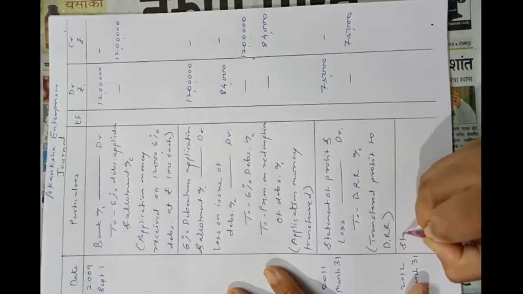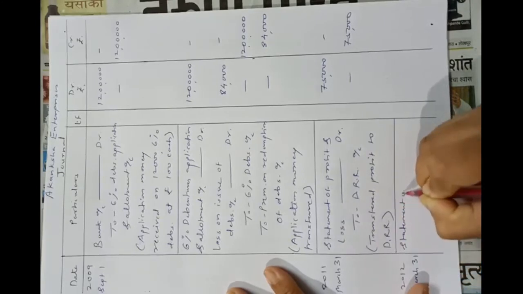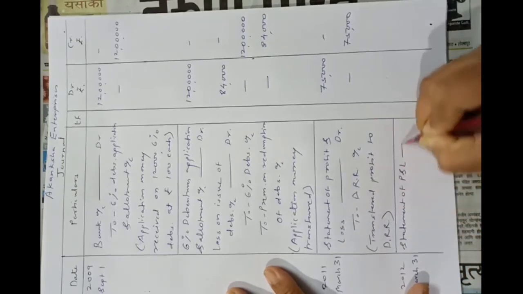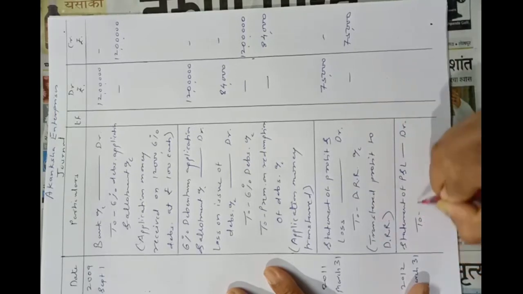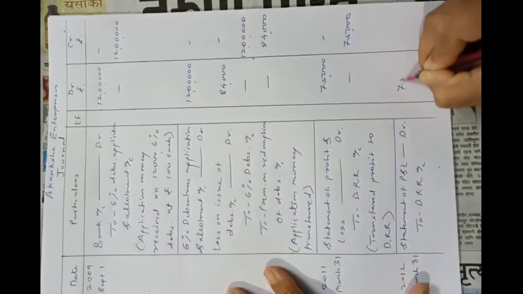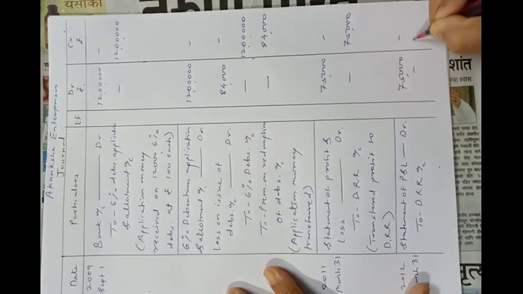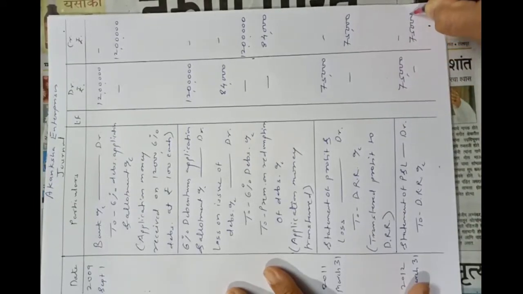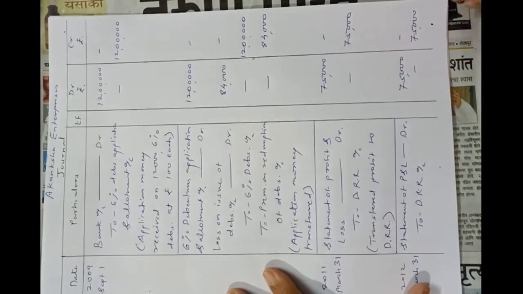Again 75,000 we have to transfer, total 3 lakhs rupees, that is 25% of 12 lakhs.